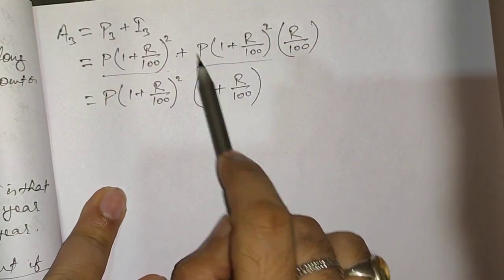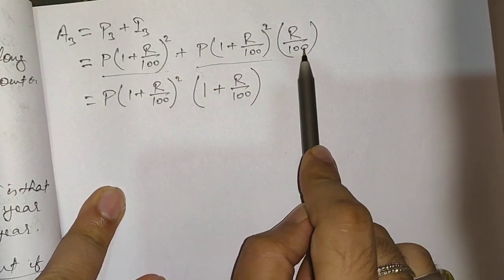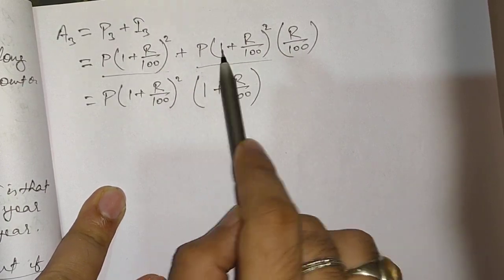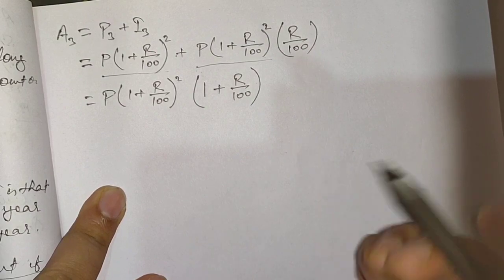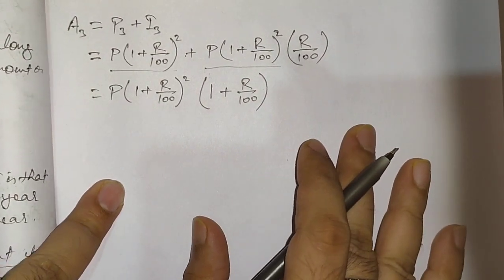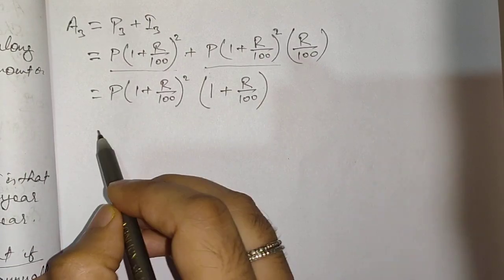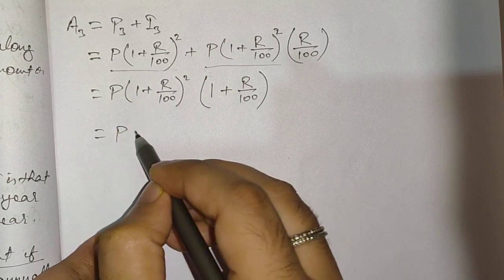Let us suppose this whole (1 + R/100) is x. If I take out x from both sides, here 1 will be left and here R/100 will be left. So please don't get confused in taking out the common. Now you can multiply it and we can easily get the formula for the amount A3, that is